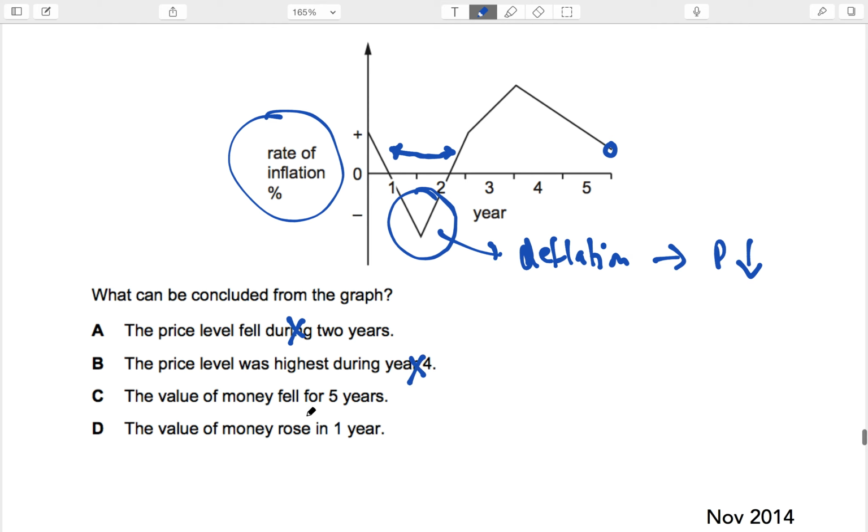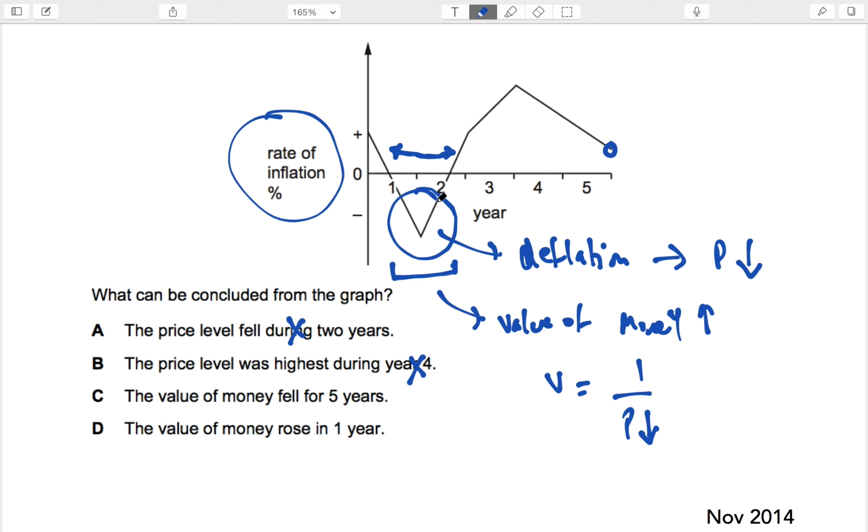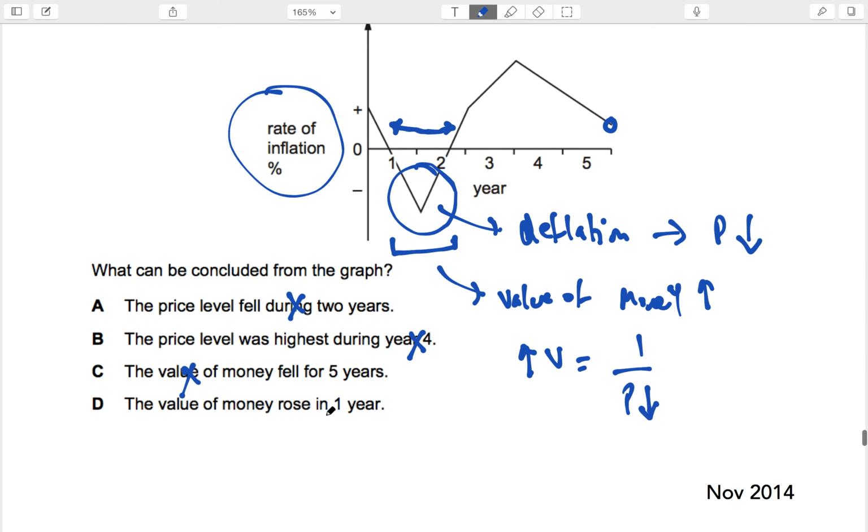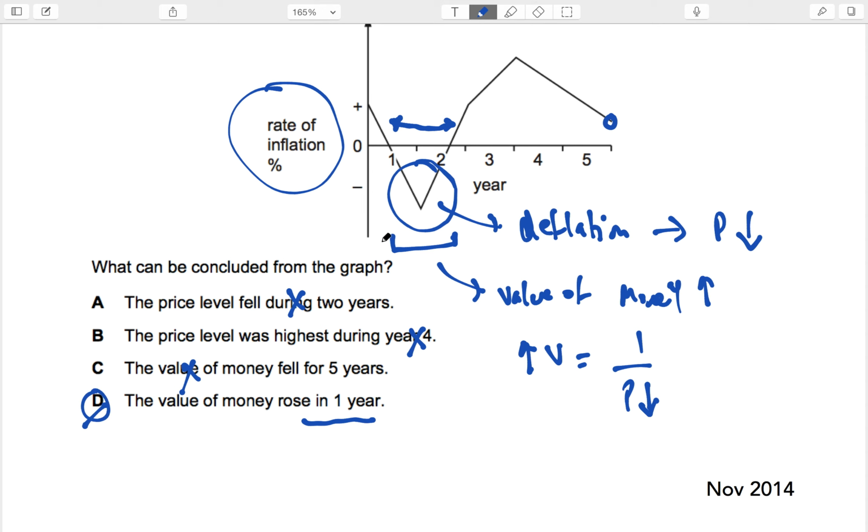The value of money fell for 5 years. No, there was this time here where actually the value of money went up. Why? Because what's the formula for value of money? Value of money is equal to 1 over price level. When the price level goes down, which is happening in the negative zone, the value of money was going up. So this is also not true. The value of money rose in 1 year, and that's true because this year the value of money actually rose when the price level went down. Okay? So D is the right answer. Make sense?